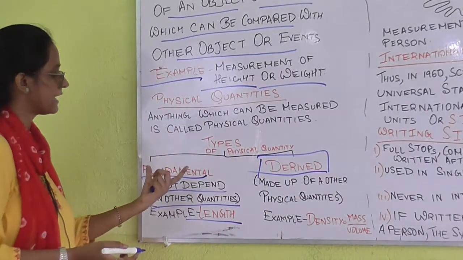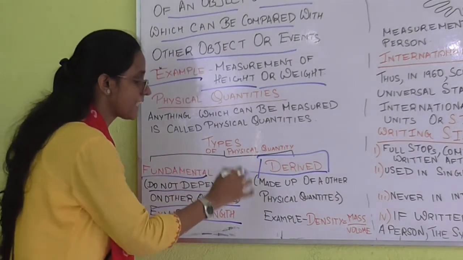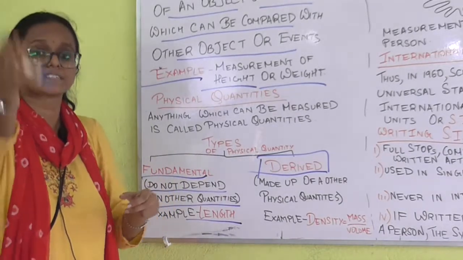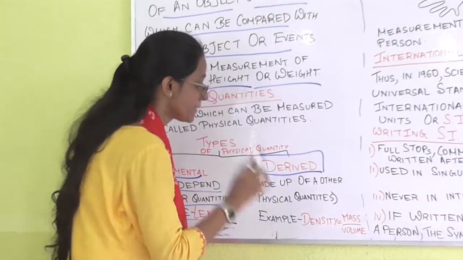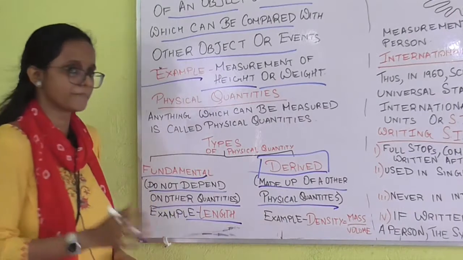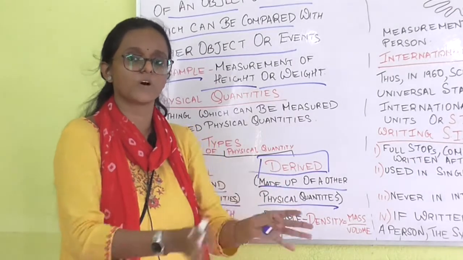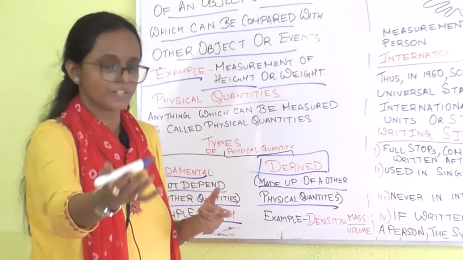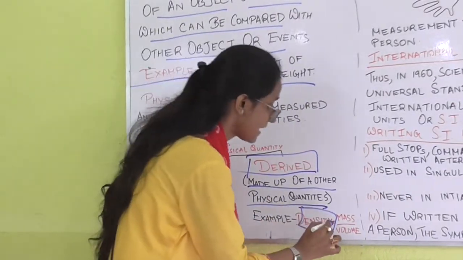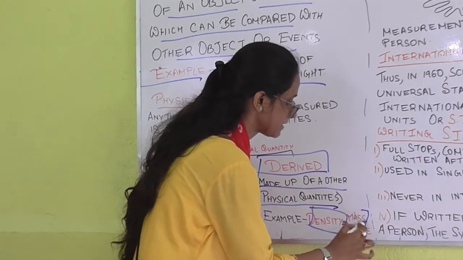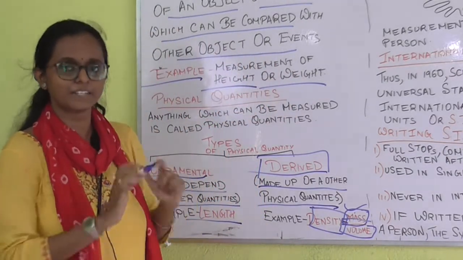Next, derived. As we have already learned that a fundamental quantity does not depend on other physical quantities, the derived quantity is just the opposite: it depends on other quantities. Why? Because it is made up of two or more fundamental physical quantities together. What is the example? Density. How is it a derived quantity? Because density is equal to mass by volume, mass and volume. Clear? Did all of you understand?